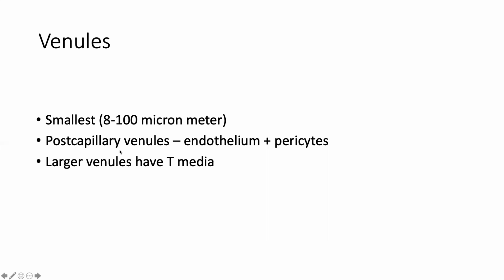In the postcapillary venules, we have endothelium and pericytes only. But once the venules become larger, let's say once they get to the size of 100 micrometers, we will have tunica media. So in the small venules, we only have endothelium and pericytes.